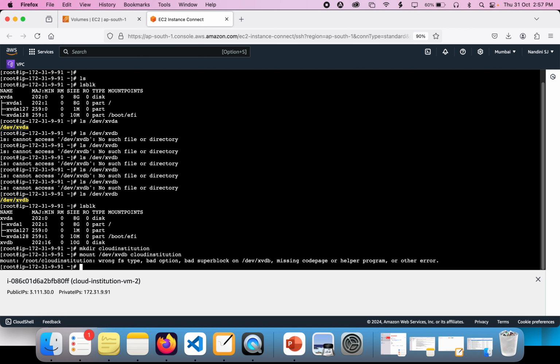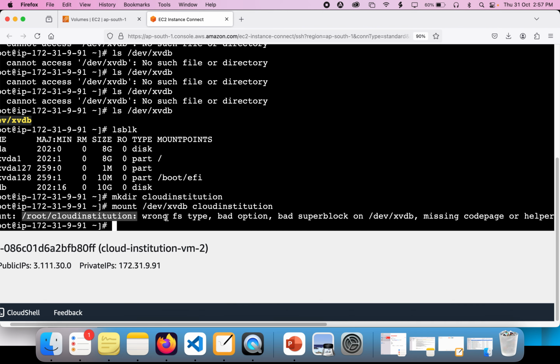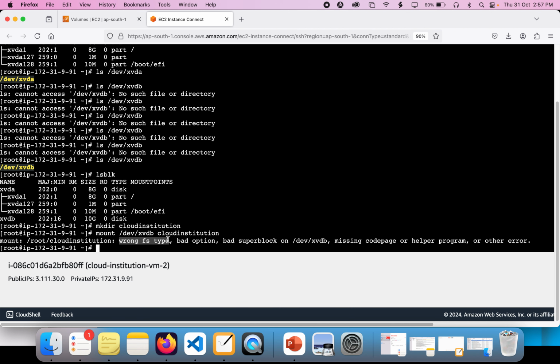Okay, so this is the exact error which I was talking about. As you can see here, mount /root cloud institution: wrong fs type. What do you mean by wrong fs type? Wrong file system type, which means that you have not formatted it as a proper file system. So the volume has to be formatted in order to mount it to this cloud institution folder.